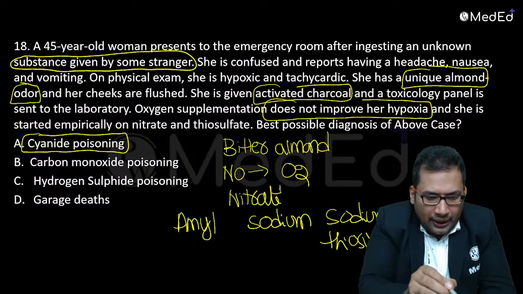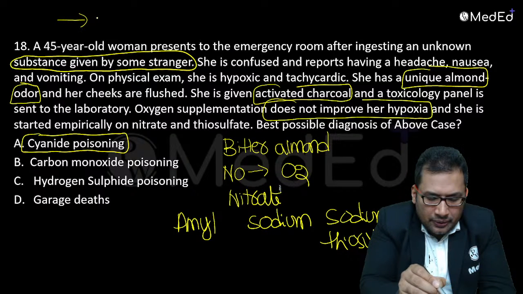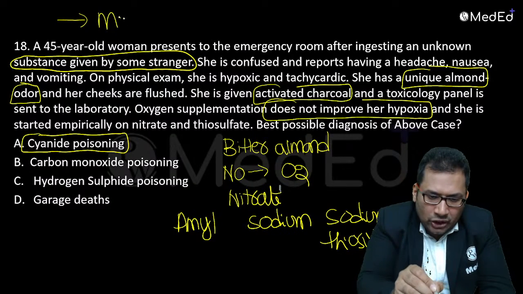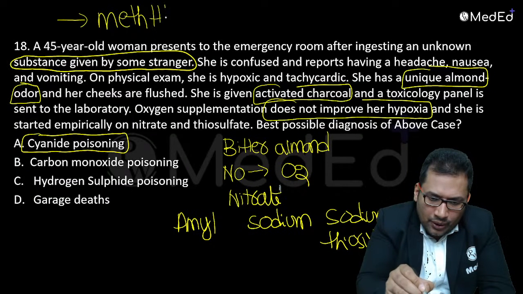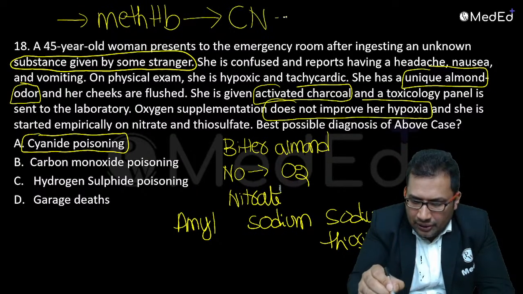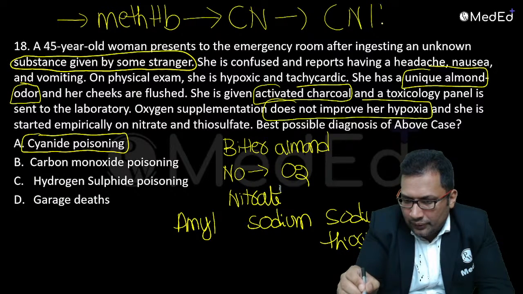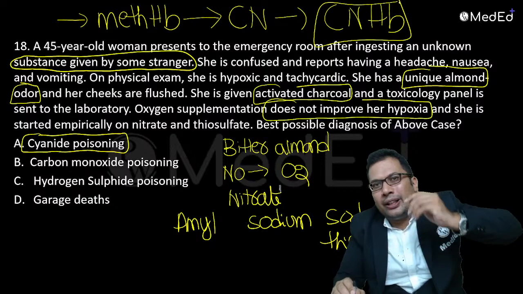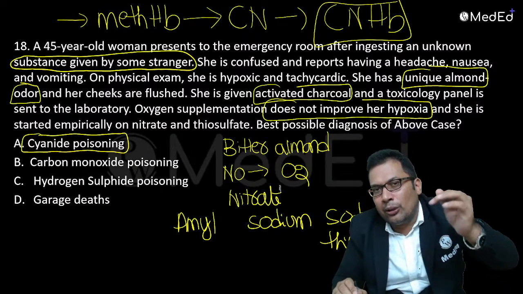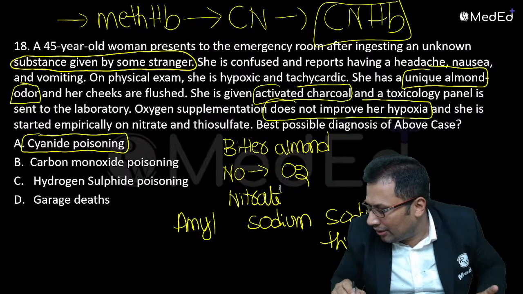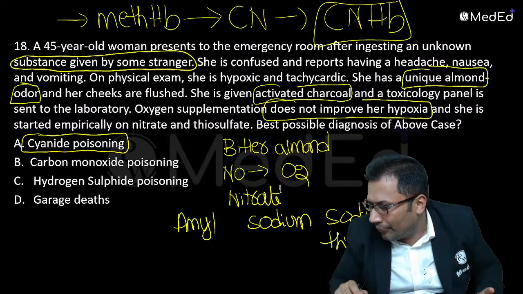So, sodium nitrate forms methemoglobin. Methemoglobin combines with your cyanide. It forms cyanomethemoglobin or cyanohemoglobin. Cyanohemoglobin combines with sodium thiosulfate. It forms a water soluble salt. That is a simple method, a simple mechanism.